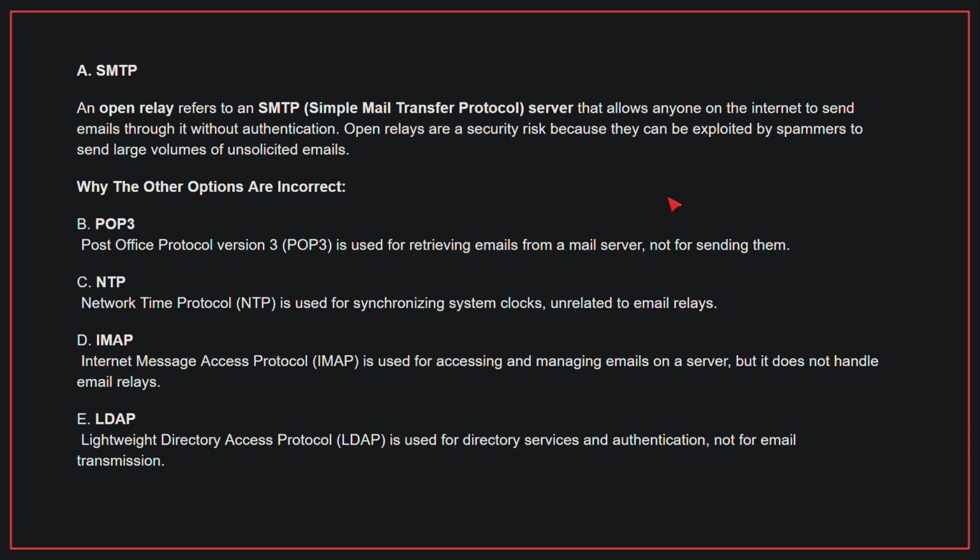Why the other options are incorrect? B. POP3. POP3 is used for retrieving emails from a mail server, not for sending them. C. NTP. NTP is used for synchronizing system clocks, unrelated to email relays. D. IMAP. IMAP is used for accessing and managing emails on a server, but it does not handle email relays. E. LDAP. LDAP is used for directory services and authentication, not for email transmission. Therefore, the correct answer is A, SMTP.